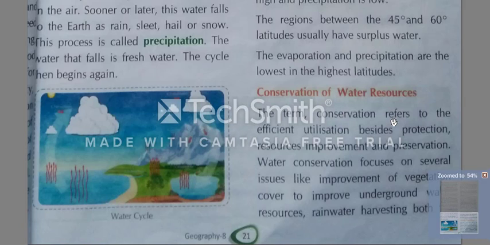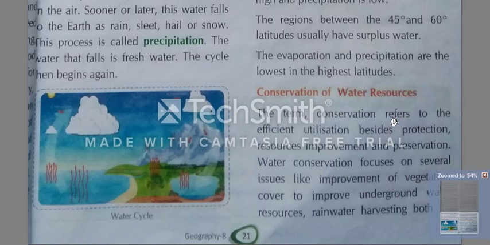We can protect water because the availability of water is affected by the use of water. How we are using the water.